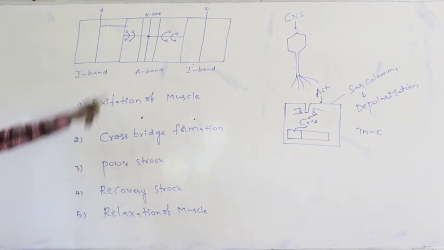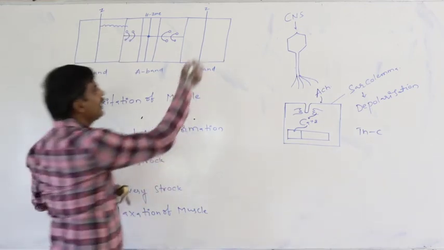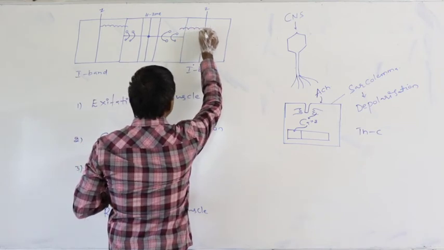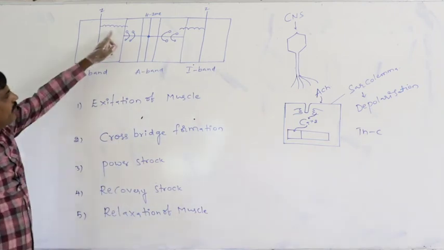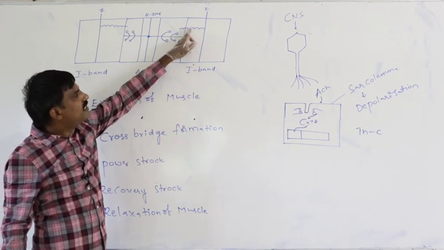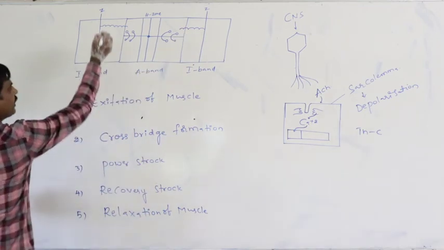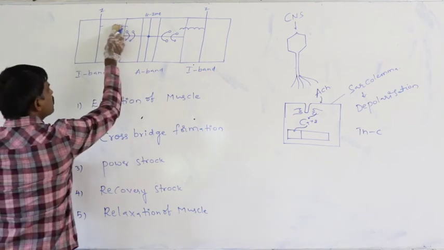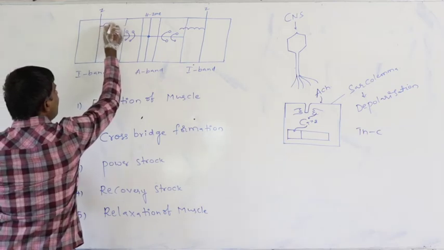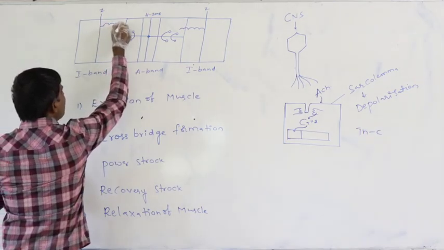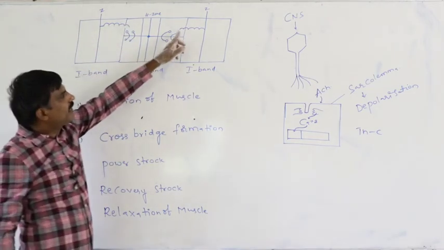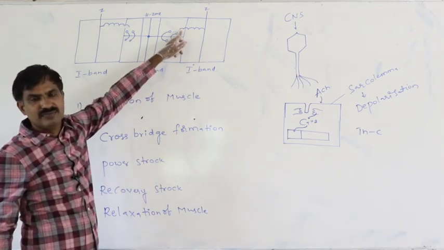Again, this is the thin filament on this side. Again on the thin filament, what are present? Active sites. These are the active sites of the thin filament.